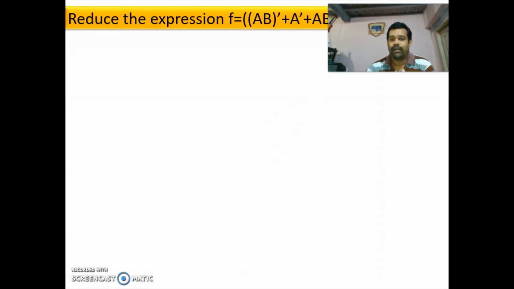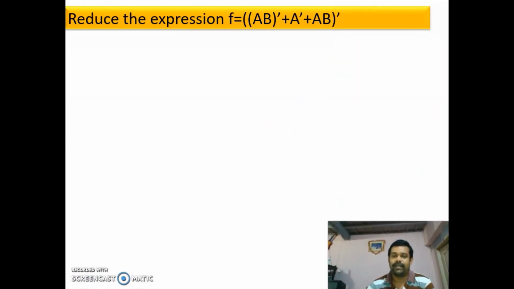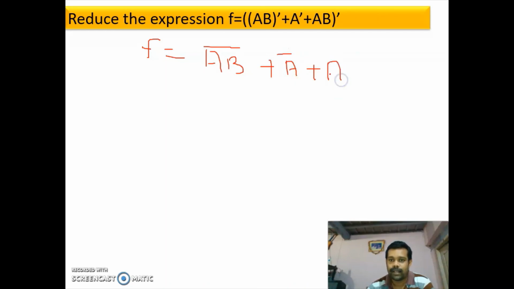Next, we are going for an example. F is equal to (A B) the whole bar plus (A bar plus A B) the whole bar.